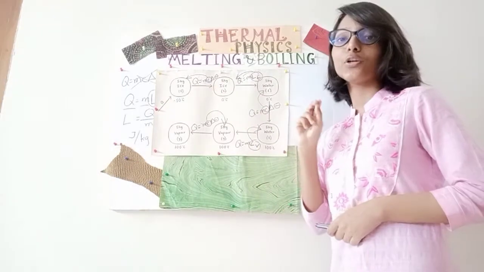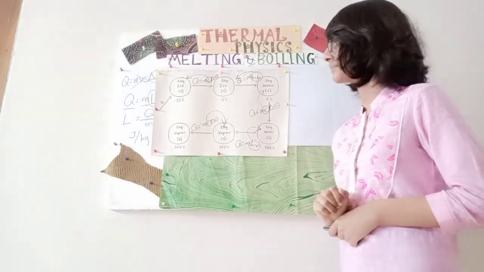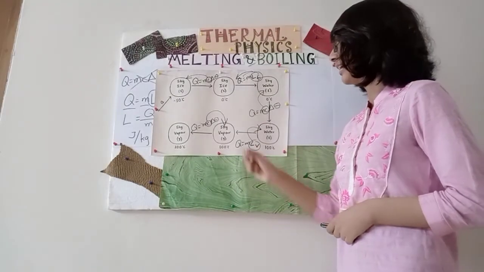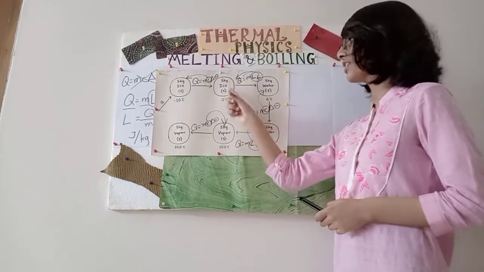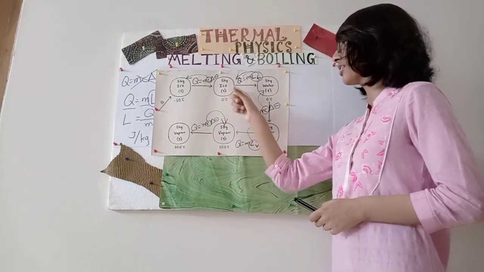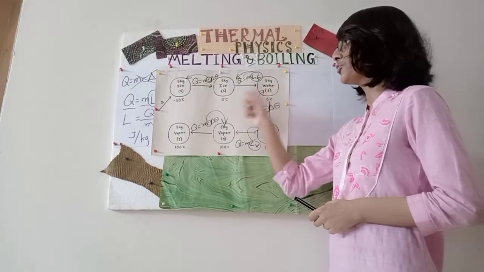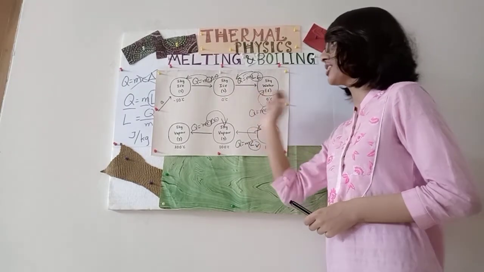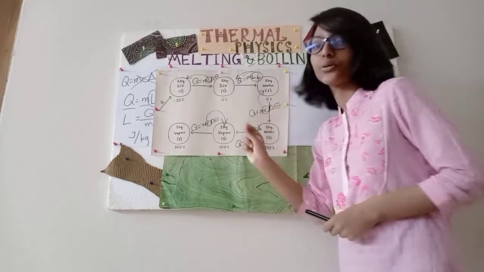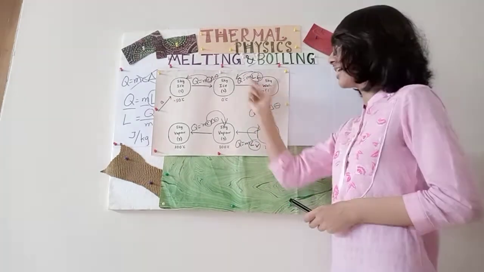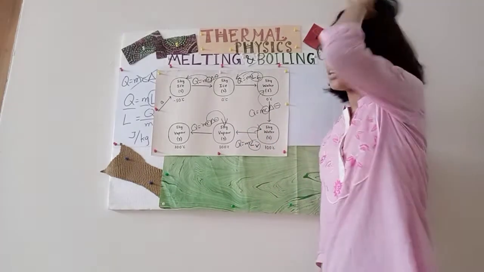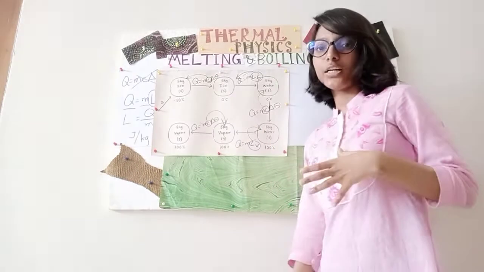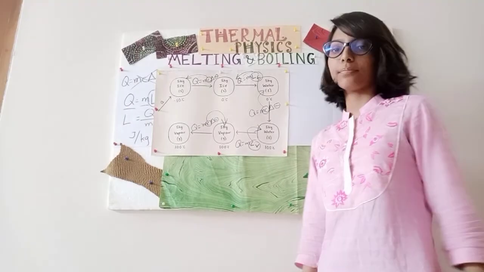There is no heat loss to the surroundings. Obviously, if heat transfer did not take place between the 5 kg ice at 0 degrees Celsius and the 5 kg water at 0 degrees Celsius, then this change of state would not take place. So we understand that heat transfer has occurred and change of state has taken place.